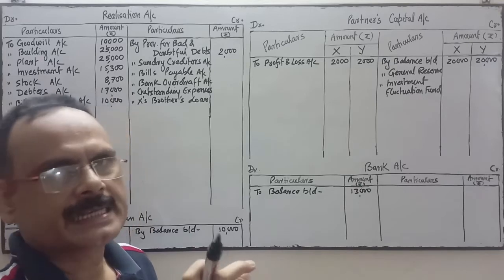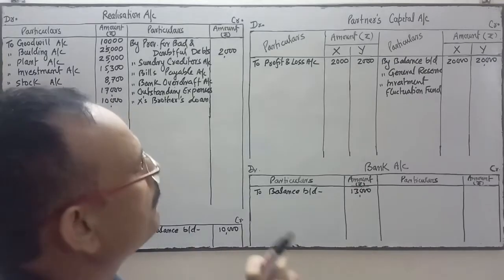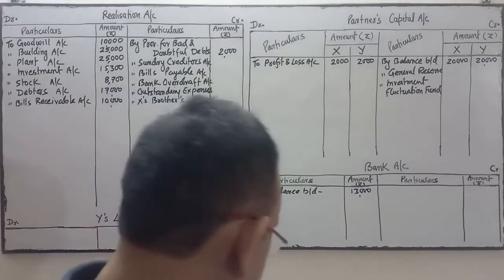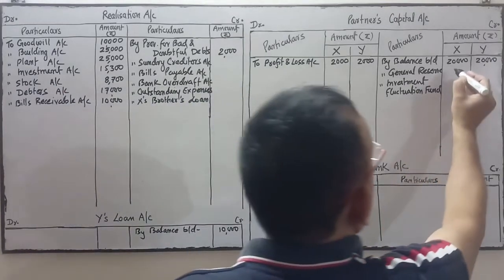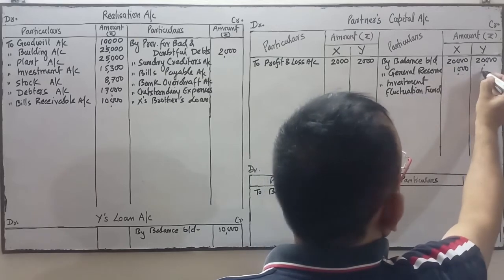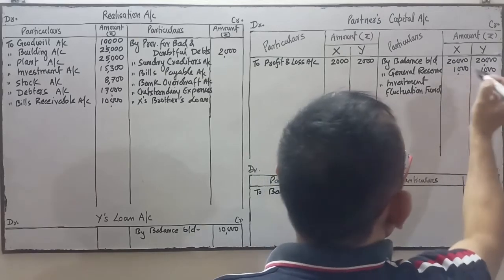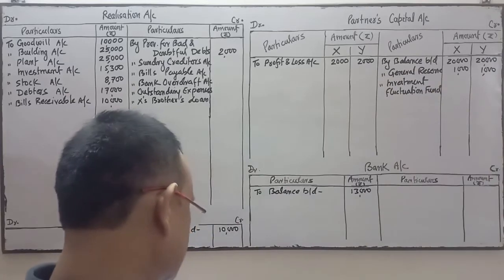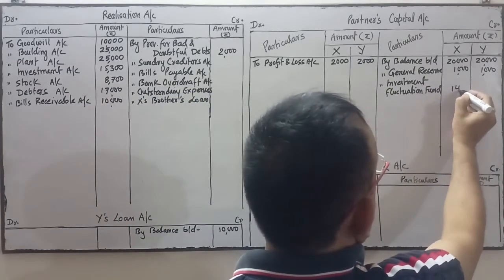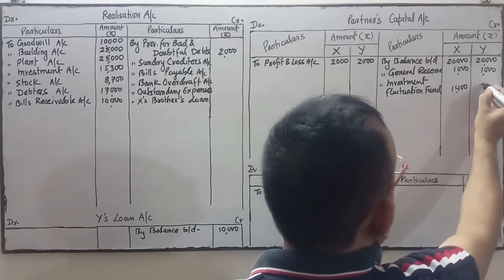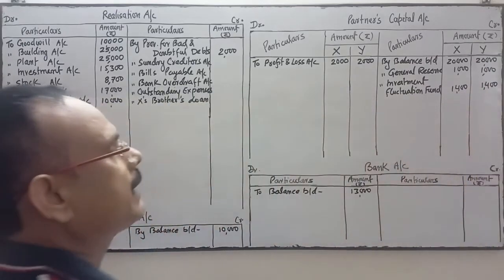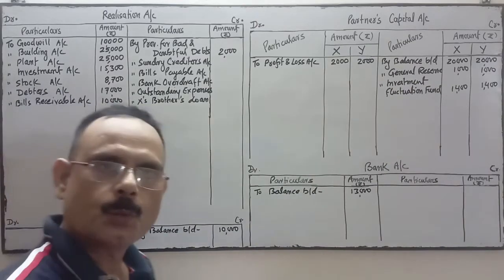The profit sharing ratio is not given, so this will be divided equally between the partners. General reserve is 2,000, so equally 1:1, 1,000 to X and 1,000 to Y. Similarly, investment fluctuation reserve is 2,800. This will also be divided equally, so 1,400 and 1,400.